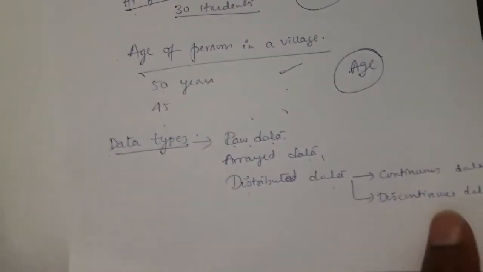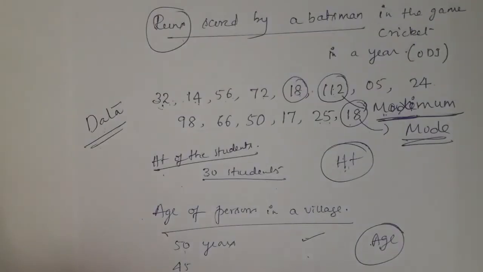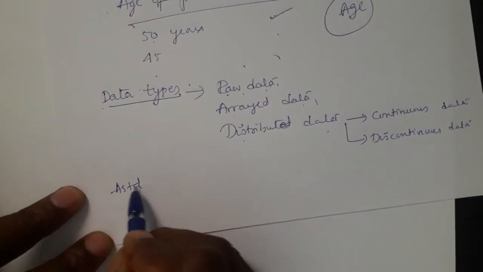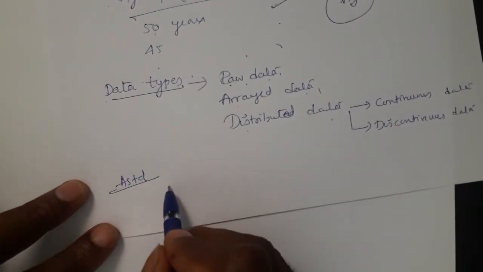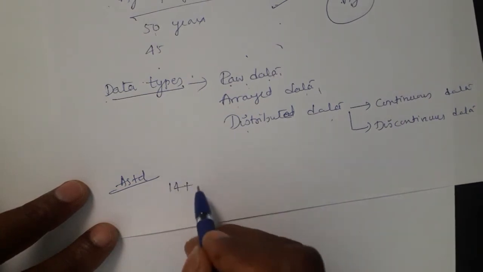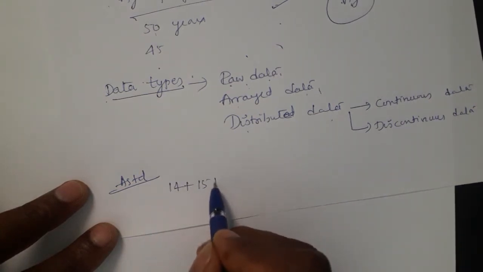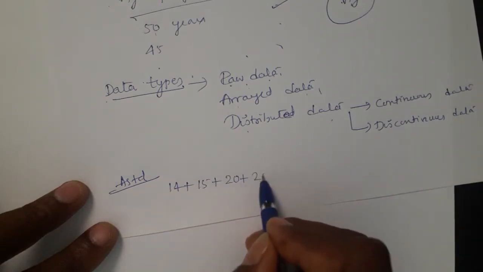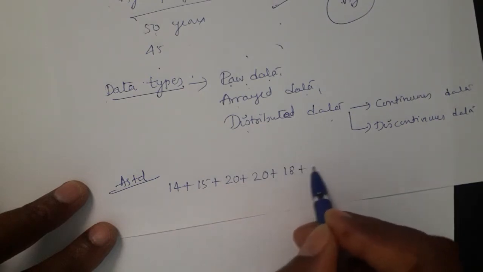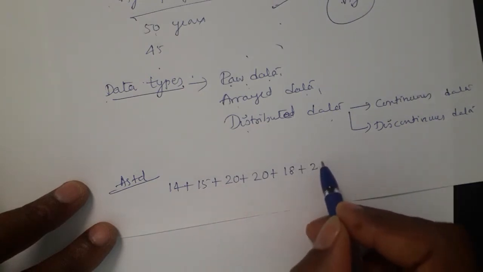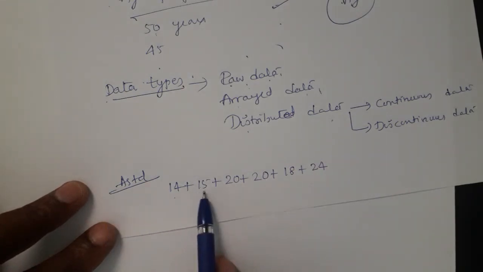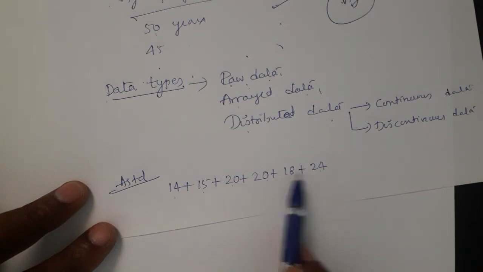Like when you score 6 subject marks out of 25, a student scores 14 in Kannada, 15 in English, in Hindi 20, in mathematics 20, in social science 18, and in science 24. Like that, a student has scored 14, 15, 20, 20, 18, 24, 6 subject marks as follows.